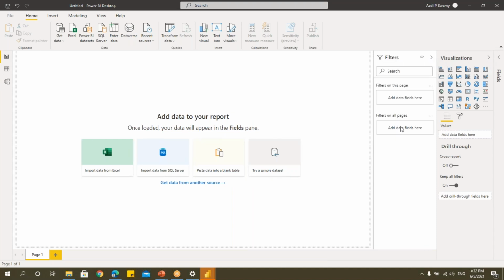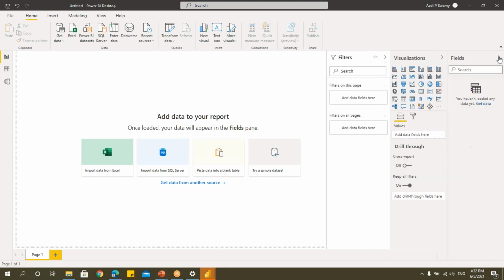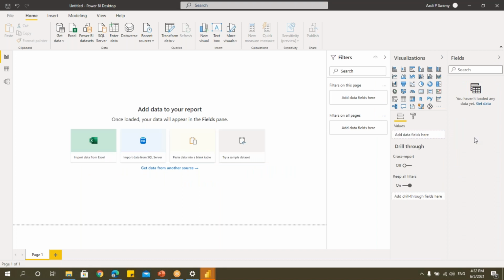This is filters, where we can filter the data. Visualizations, where we have all the visualizations here, where we can create the dashboards, reportings. And here we have these fields, where I'll get all the fields, the data what we actually import. So those fields will be available here. So quickly what we'll do is we'll try to import the data which is available here.